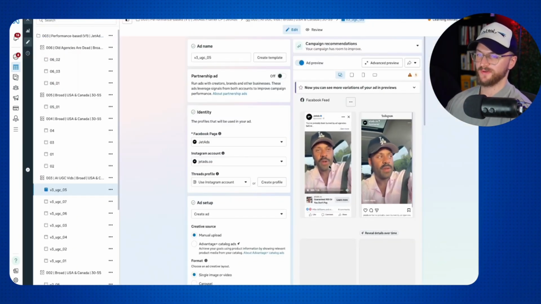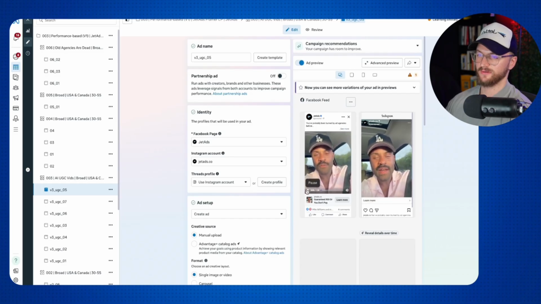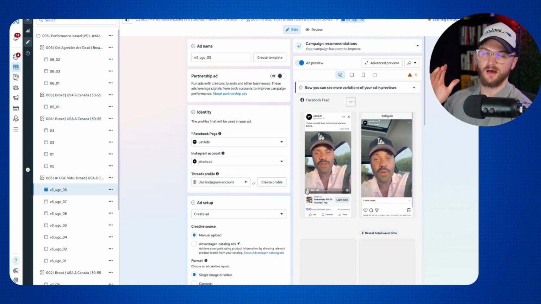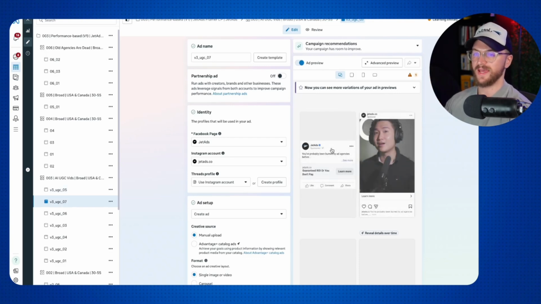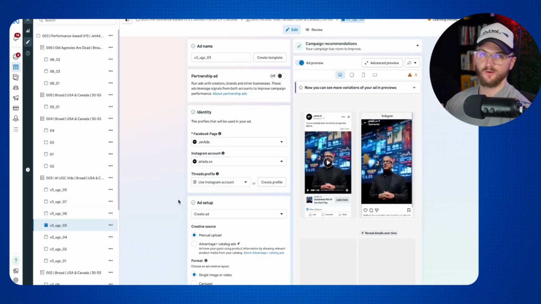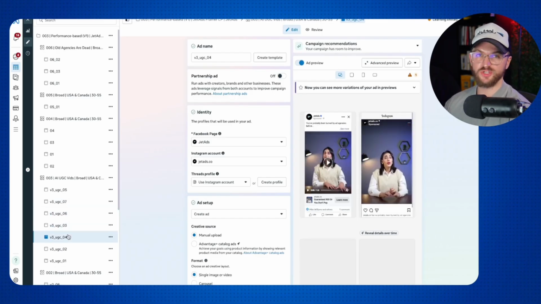So look, you've probably been burned by ad agencies before, the ones that charge you a $5,000 to $10,000 retainer. That is 100% AI generated. And again, it's the one that's getting us the best results so far. So I want to show you exactly how to create a video just like this and allow you to select from all of the different creators that they have on the platform, such as this guy, or this guy, or this guy, or this girl, or hundreds of other options within ArcAds.